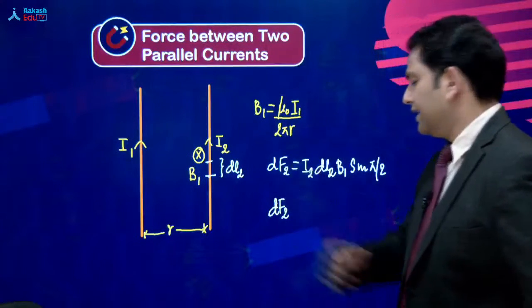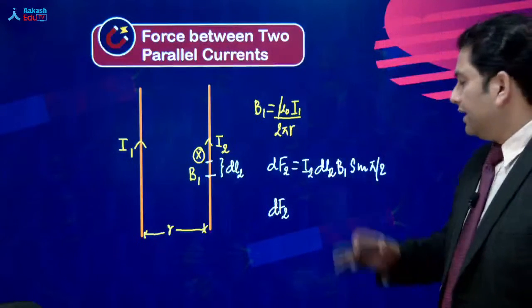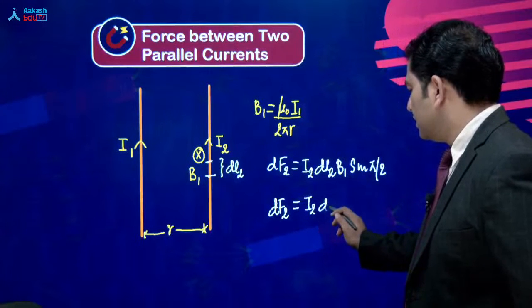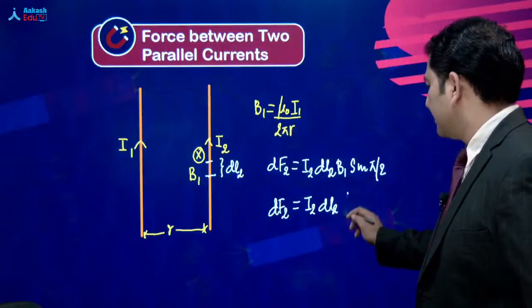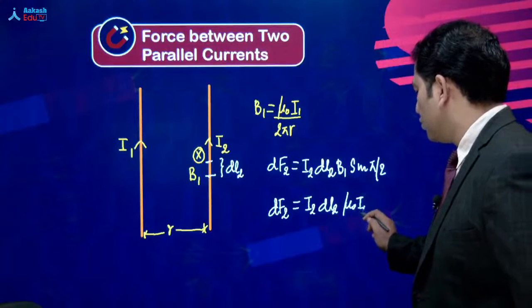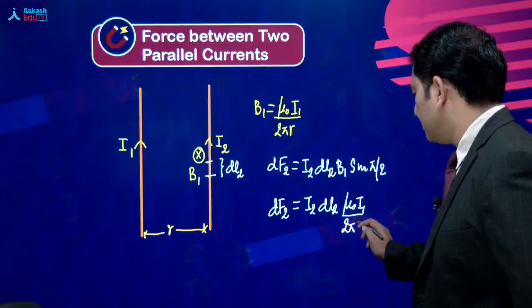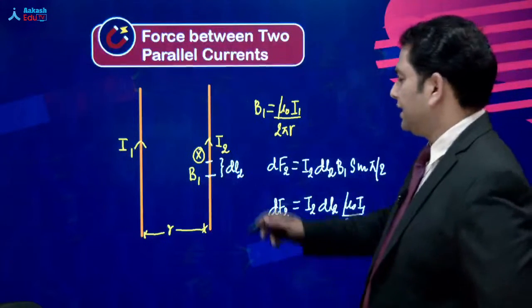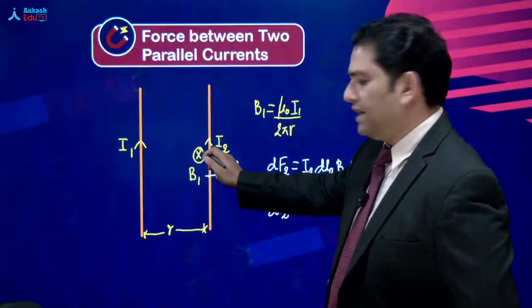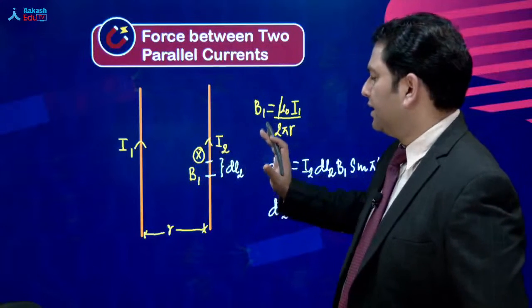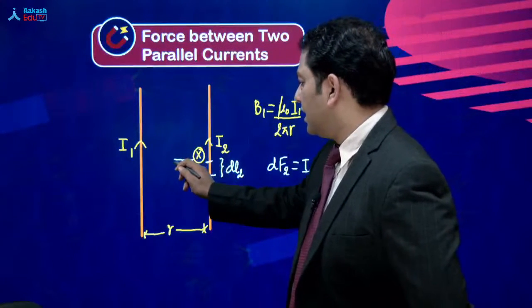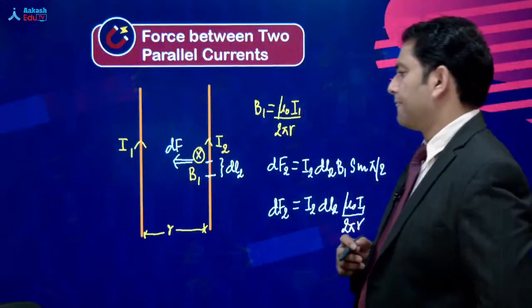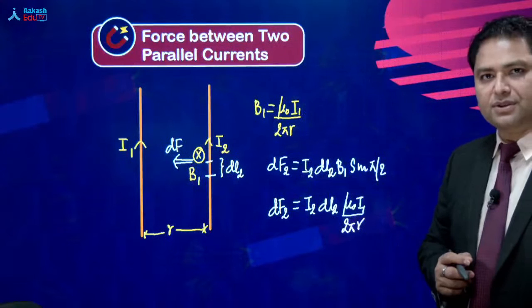dF2 right here, you could see. In the case of dF2, that's going to be I2 dl2 or B1 के बदले में, let me write it as mu naught I1 by 2 pi r. What about the direction? Direction के लिए I cross B, actually it's L cross B, you use the cross product, आपको मिलेगा the direction of the force is this. That is the direction of force.